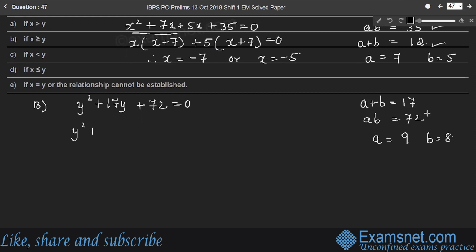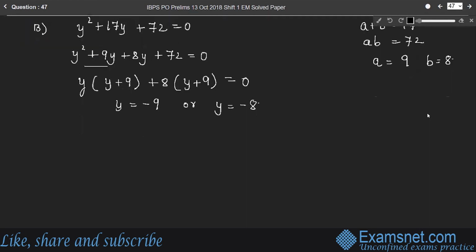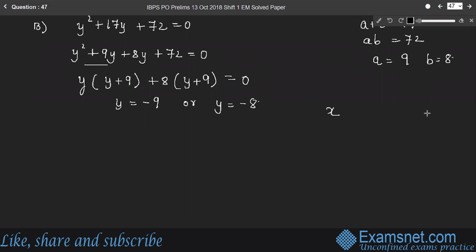Therefore, y squared plus 9y plus 8y plus 72 is equal to 0. So the first two terms where y is common, y into y plus 9. In the last two terms, 8 is common, y plus 9 is equal to 0. Therefore, y is minus 9 or y is equal to minus 8. Again, there are two values for y. So the relation between x and y.